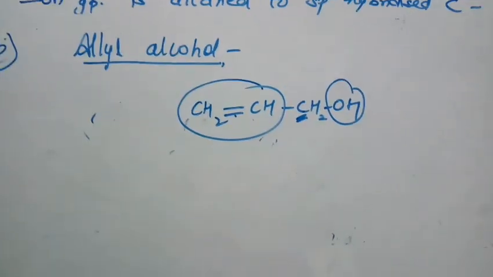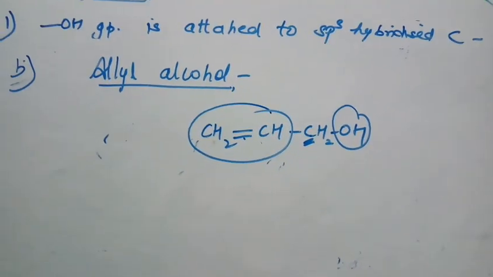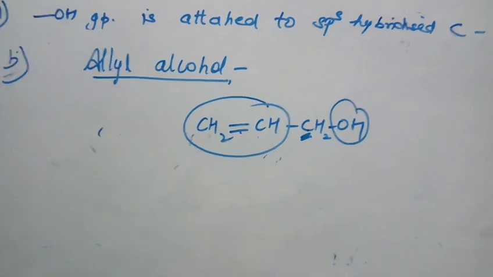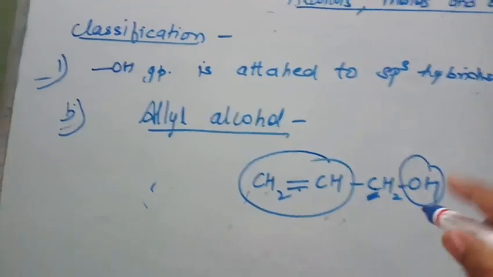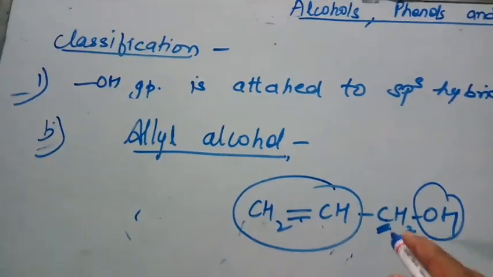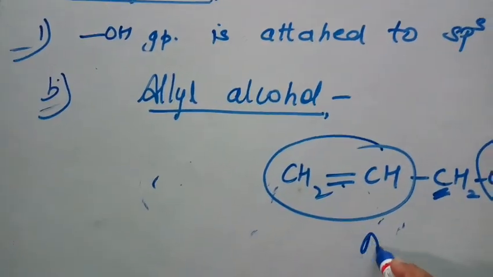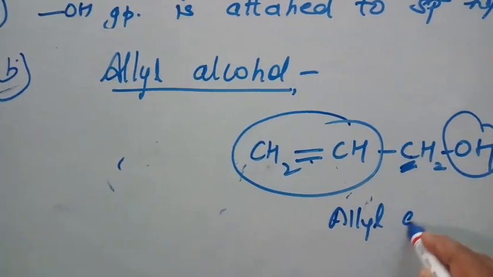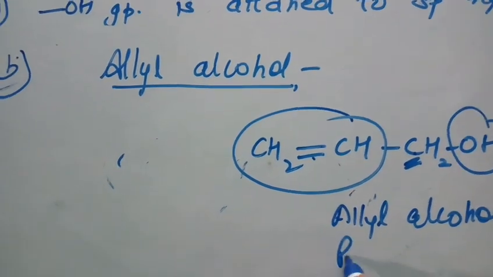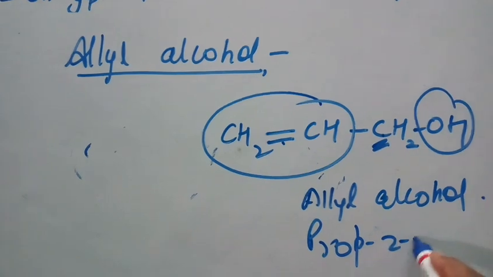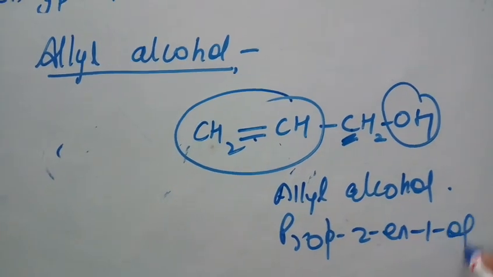If your hydroxyl group is attached to an sp3 hybridized carbon which is further attached to a double bonded carbon, then it is known as allyl alcohol. The common name of this compound is allyl alcohol only, but the IUPAC name is prop-2-en-1-ol.